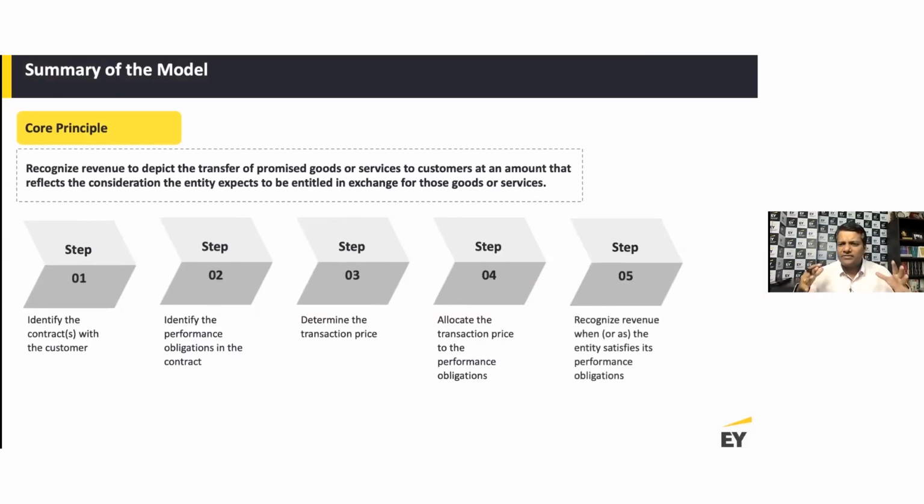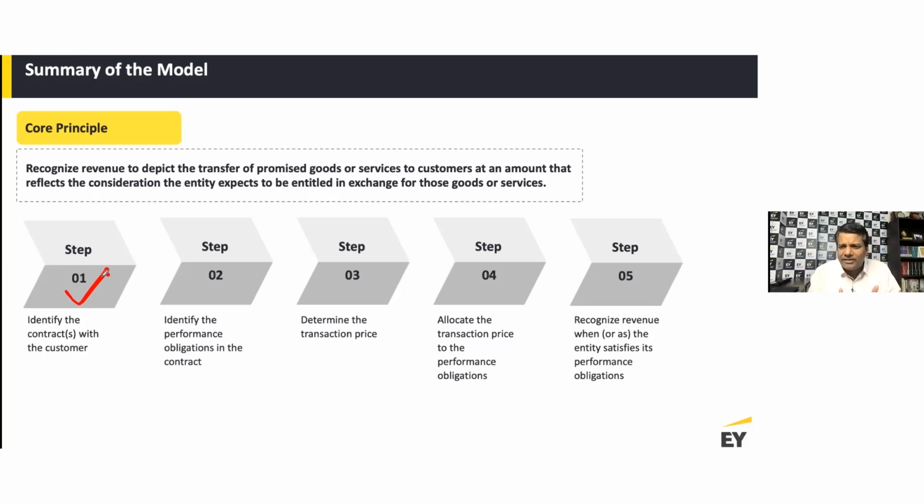So when you look at this 5-step approach, step number one is you've got to identify the contract with the customer. As I said, you've got to have a customer for you to have revenue, and then you've got to have a customer contract, right? So once you've identified the customer, you need to have a customer contract. So that's step number one. For you to get to revenue recognition, you've got to have a customer and a customer contract.